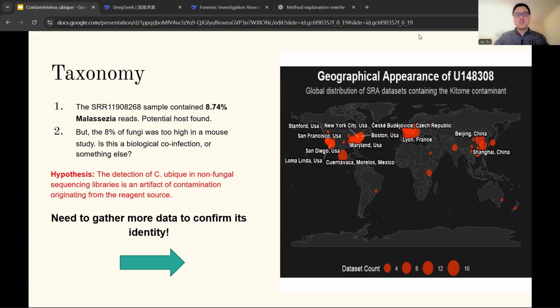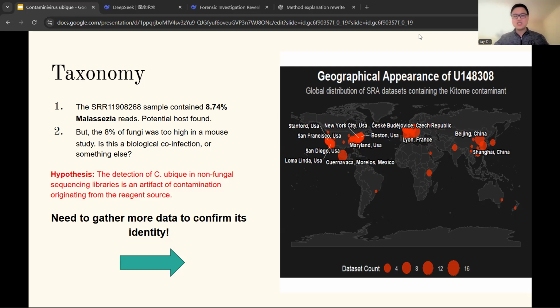When we examined sequence taxonomy, an apparent explanation emerged. The CD8 sample contains 8.74% Malassezia, which is a common fungal genus and a known host to Totiviruses, which at first glance suggests a plausible biological co-occurrence. However, the experimental context is critical. This data set was derived from a highly purified flow-sorted T cell population. At this level of purification, nearly 9% fungal signal is far beyond acceptable. This level of fungal signal becomes the key warning sign.